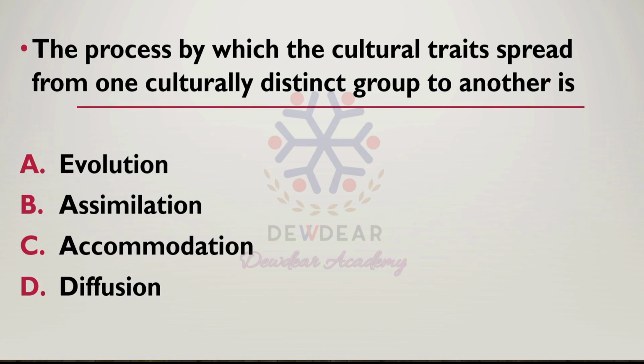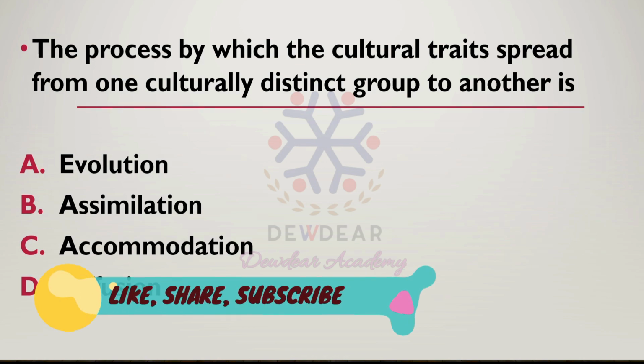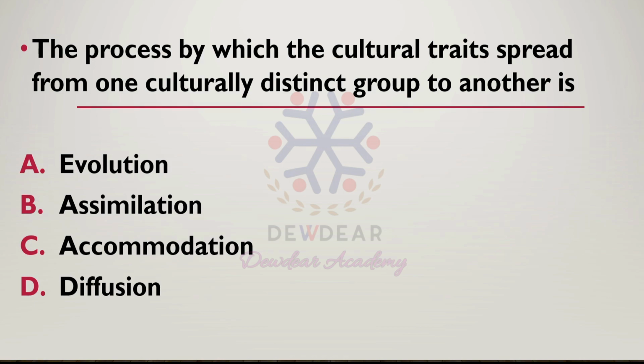The process by which cultural traits spread from one culturally distinct group to another is? Options: evolution, assimilation, accommodation, diffusion.